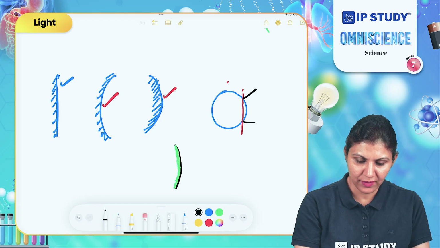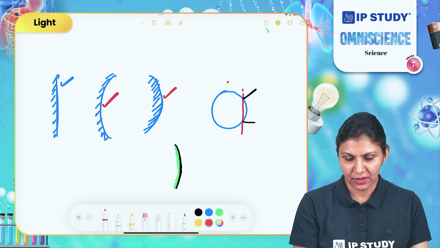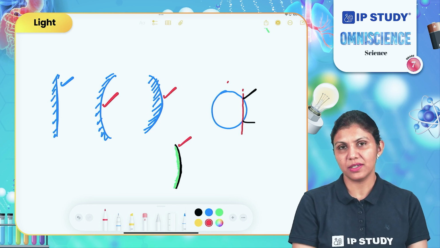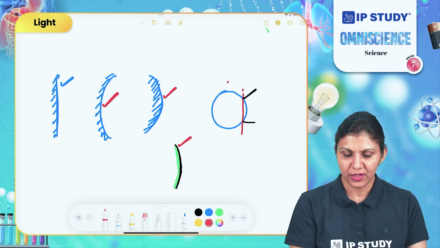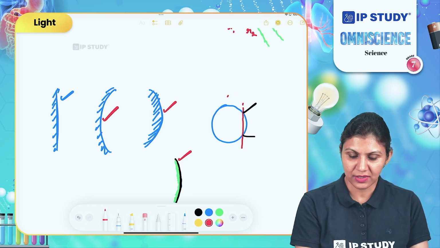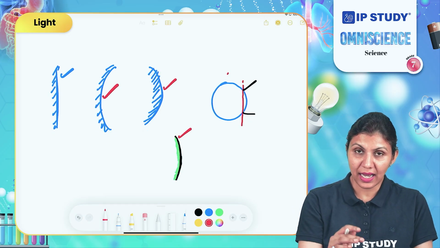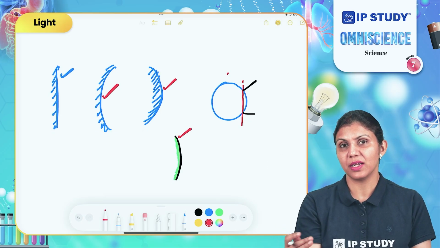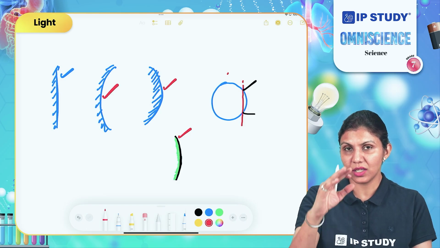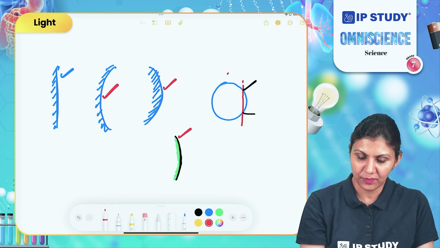So what will you have here? You will have one side of the mirror which can reflect the light, and in this case, this curved side will make a curved mirror, and as it is curved outside, the reflection can be formed on the outer curve. We call it a convex mirror.